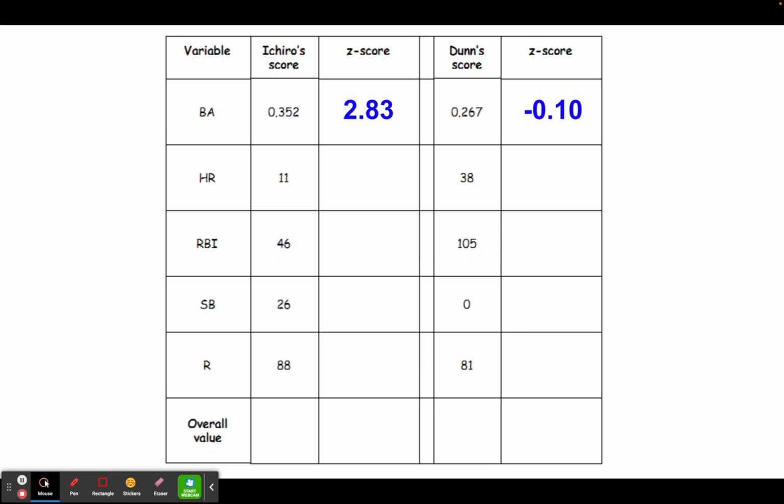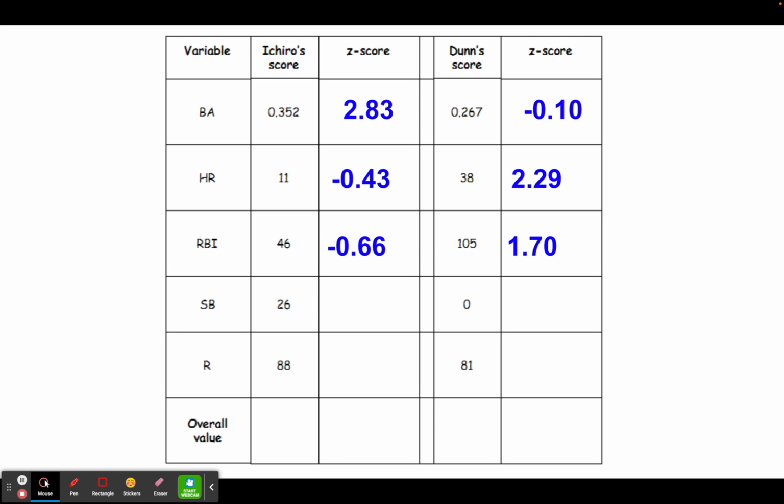Now we're going to repeat that for all the other variables. For home runs, we would use a mean of 15.3 and a standard deviation of 9.9. That gives Ichiro a home run z-score of negative 0.43. Dunn is 2.29. Notice he's way above the league average in home runs, so he has a positive z-score while Ichiro's is negative. I'll do the same thing for runs batted in. Here the mean is 62.6, standard deviation is 25. In this category, Dunn outperformed Ichiro.